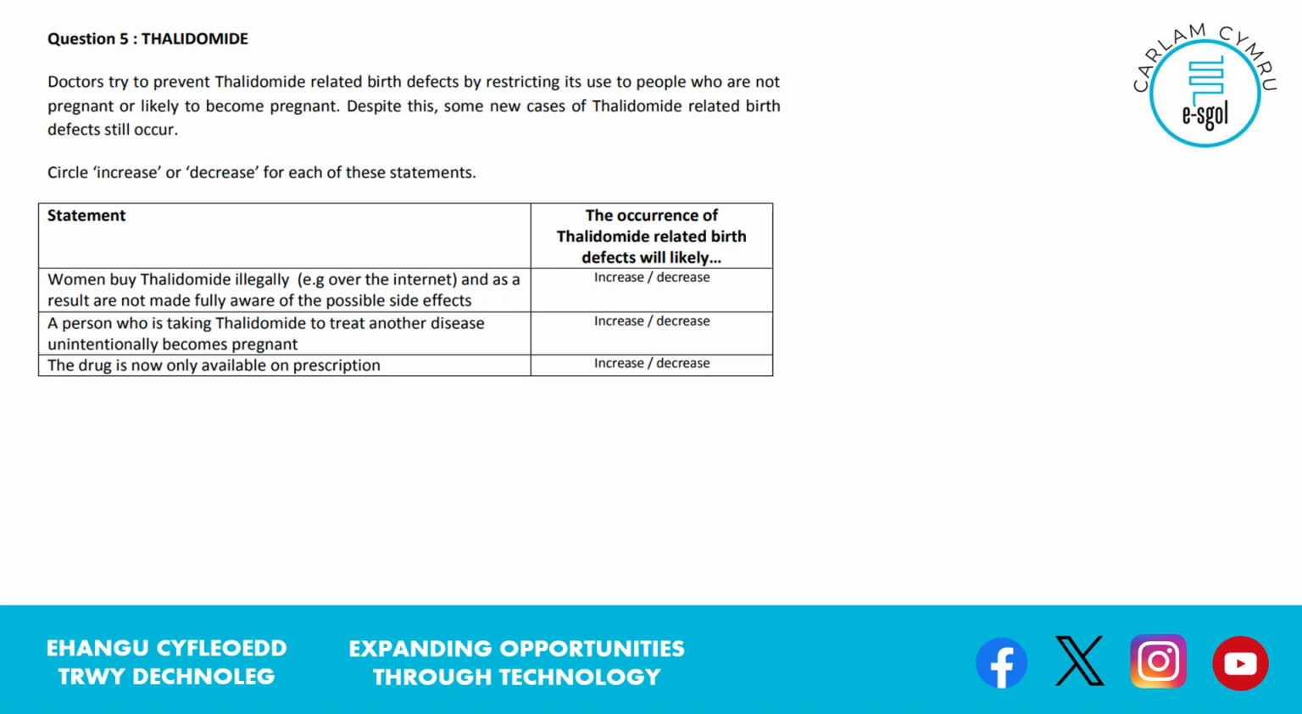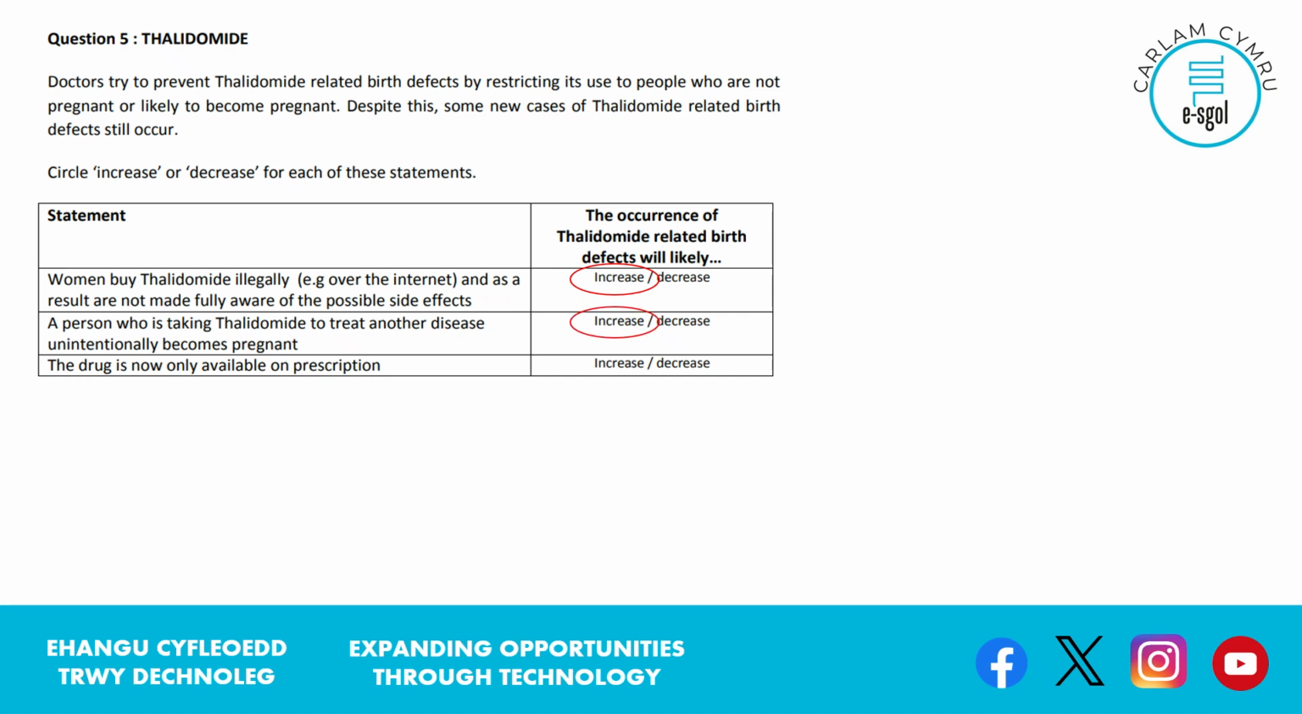So statement: women buy thalidomide illegally, e.g. over the internet, and as a result are not made fully aware of possible side effects. So, is the occurrence of thalidomide-related birth defects likely to increase or decrease? Well, in this case, you can expect it's likely to increase, isn't it? Because you've effectively got more women taking thalidomide than should be, in the sense that they're not going to the doctor, it's not being prescribed, they're buying it illegally.